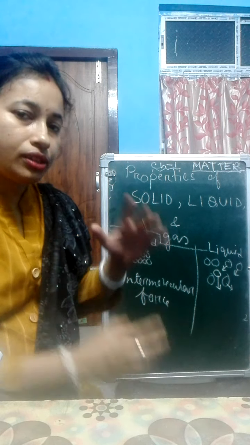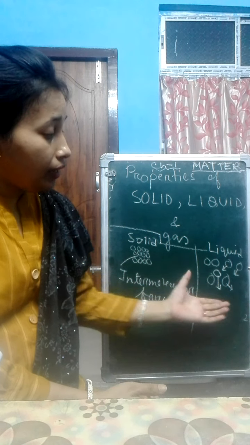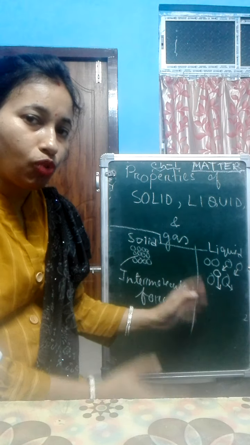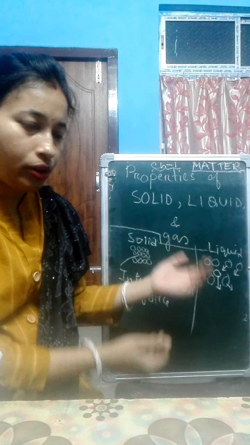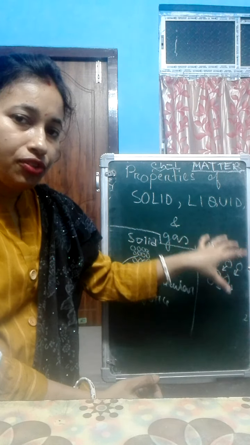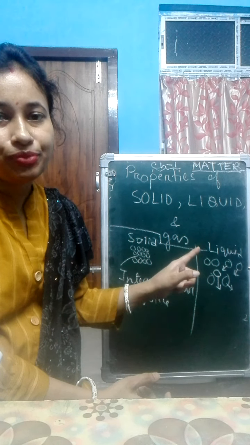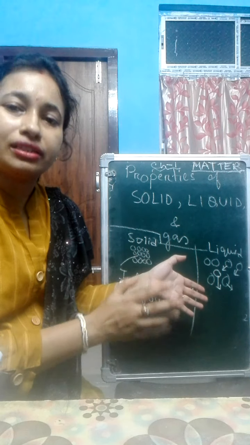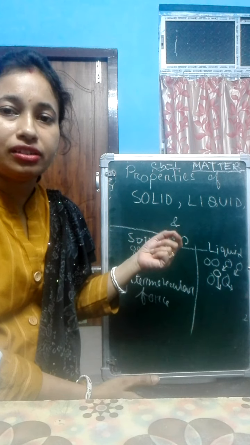So we can sum up the liquids. They have a definite volume. If it is 1 liter, it will remain 1 liter only. It will not become more. So they have a definite volume, but they do not have a definite shape. If you keep them in a container, they will take the shape of that particular container.